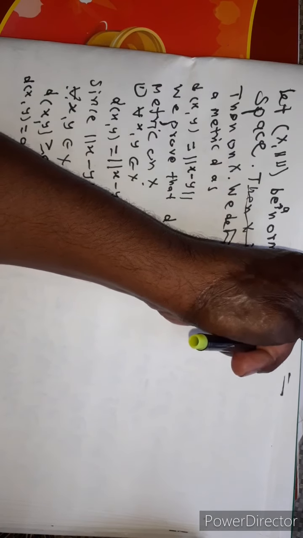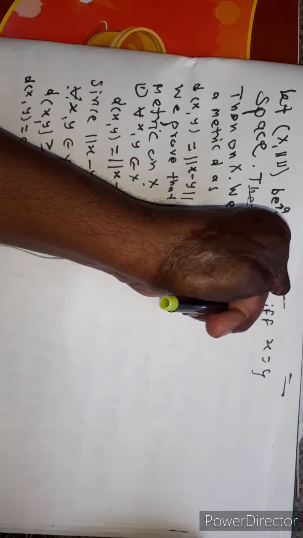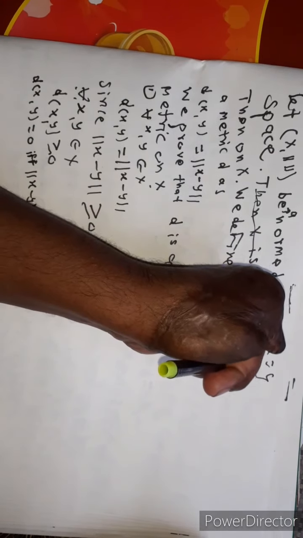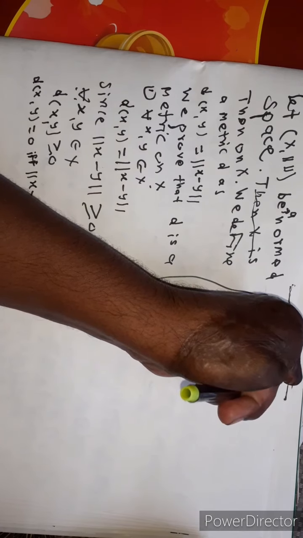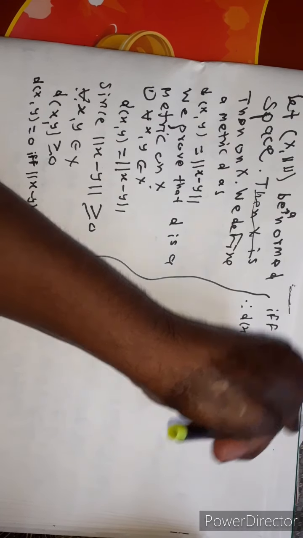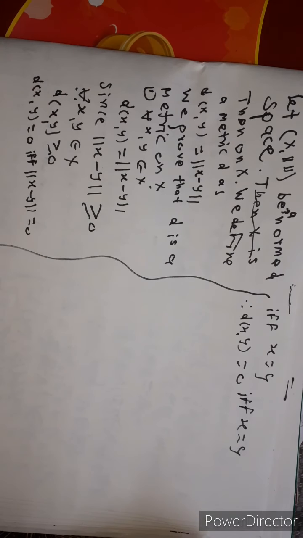This is true if and only if x is equal to y. Therefore distance between x and y is equal to 0 if and only if x is equal to y. Therefore the first property of metric is satisfied here.